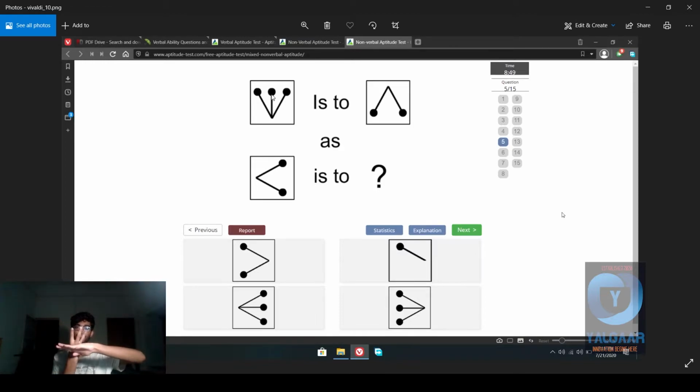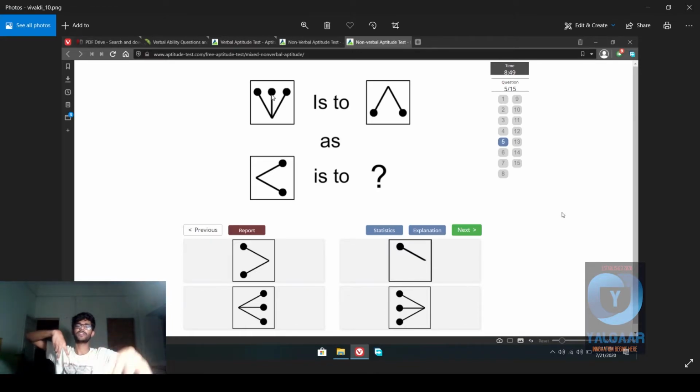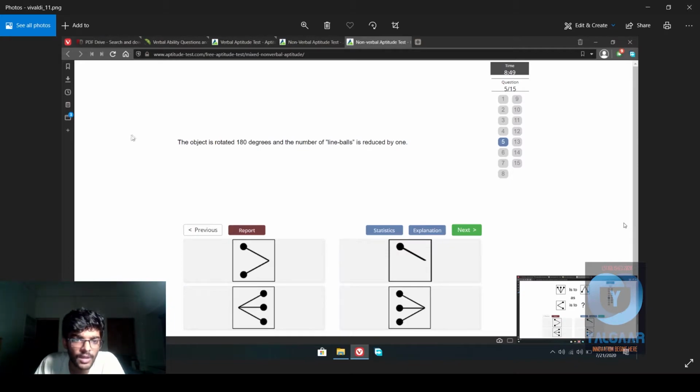Basically, if the mirror is here, it goes down but it loses one. It's 3 on top, but it gets mirrored and it converts to 2. That means there is a difference of 1, so it loses 1. Similarly, if this is 2, then it will go this side and lose 1. Cool, so it will be 2. Object is rotated 180 degrees and number of line balls is reduced by 1.